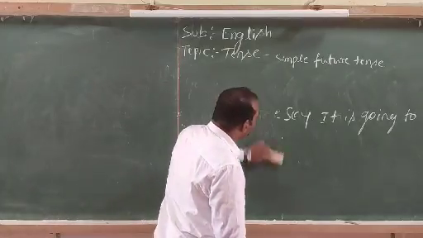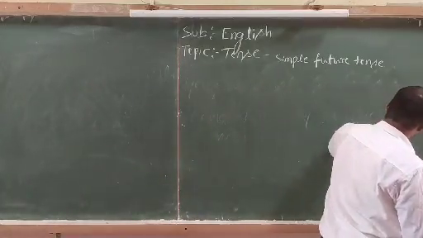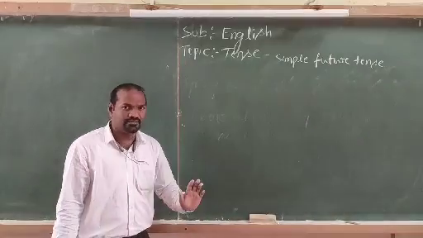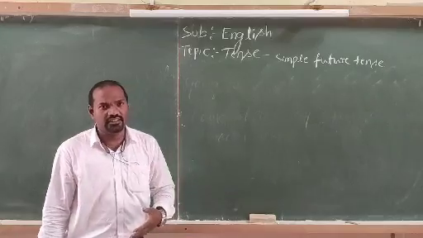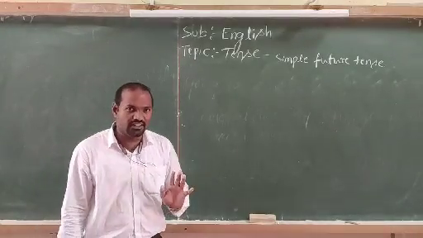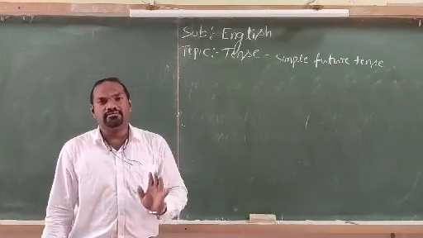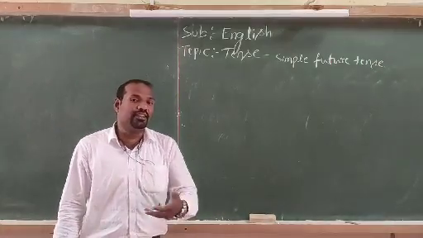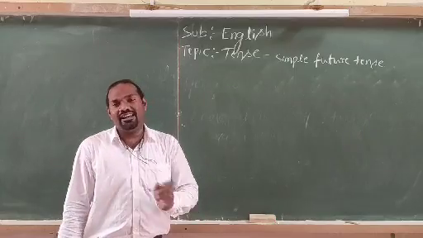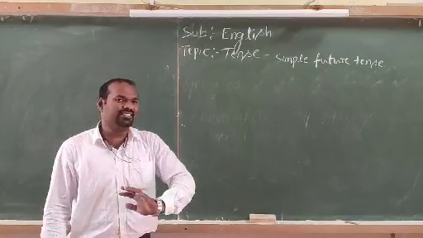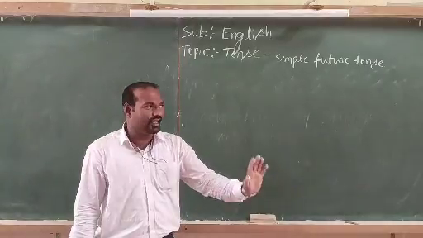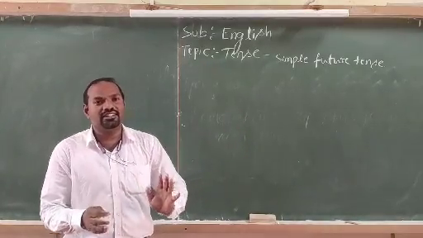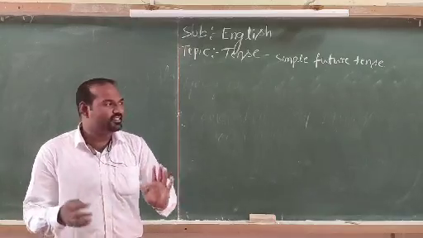This is called the simple future tense, and there are many other uses, like instant decisions. We use will for instant decisions. Just imagine you are in a hotel, and the waiter asks you, "Can I take your order, please?" And immediately you say, "I will have a burger right now." You are making an instant decision. Like if the phone is ringing, you immediately tell someone else, "I will take it." That is an instant decision.